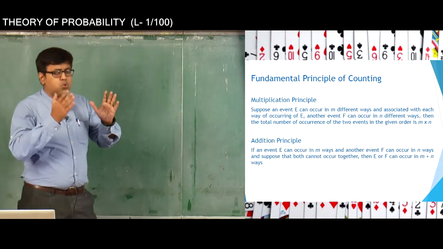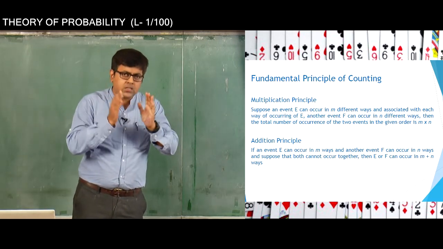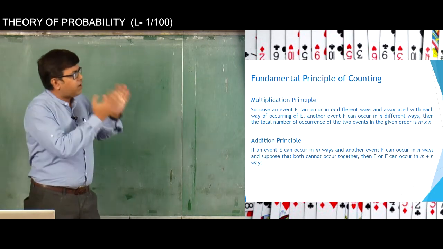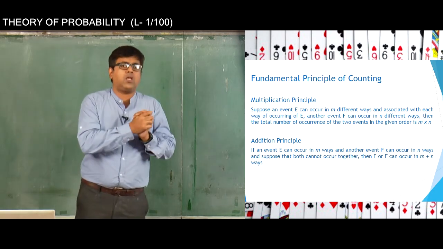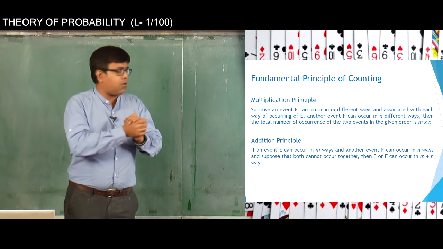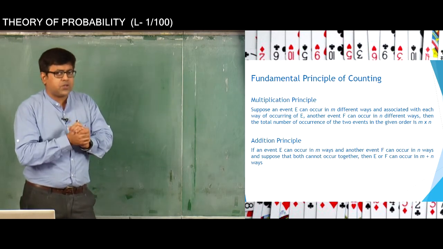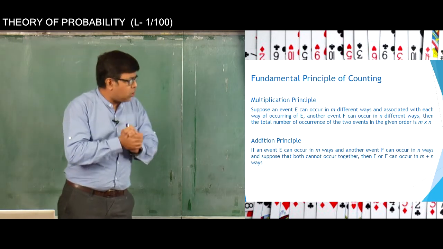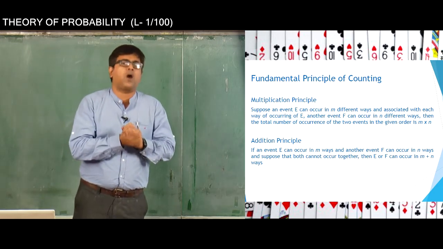So to go into the deeper concepts of permutation and combination, the first thing that you should know is the fundamental principle of counting. Because if the fundamental principle of counting is not clear, then it will be almost impossible for a student to understand the concepts of permutation and combination. So I start my lecture with the concept of the fundamental principle of counting.